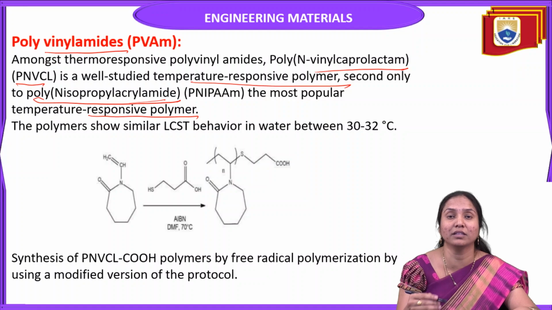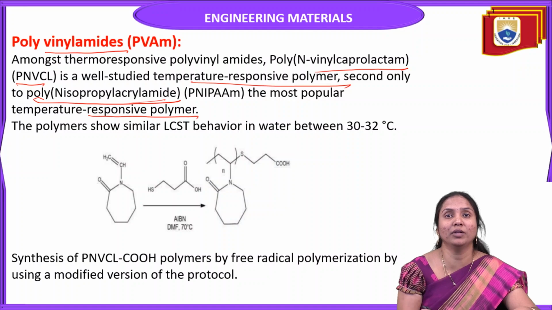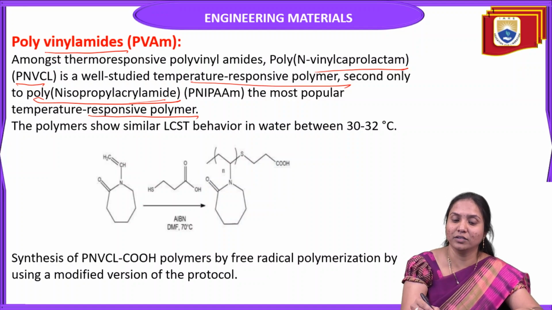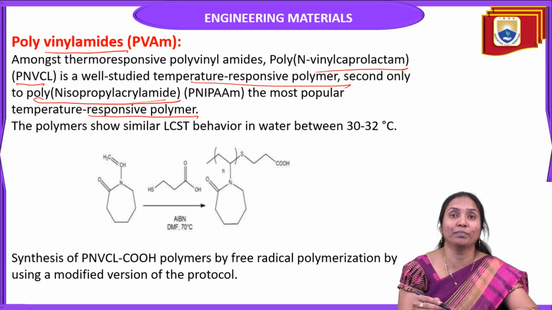These two are the best examples of thermoresponsive polymers. So what is that? Poly-N-vinyl caprolactam. This is the most preferred polymer. And one more example is poly-N-isopropyl acrylamide. It is also one of the most preferable thermoresponsive polymers.